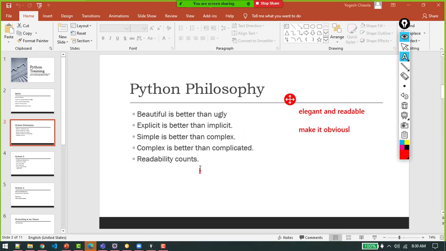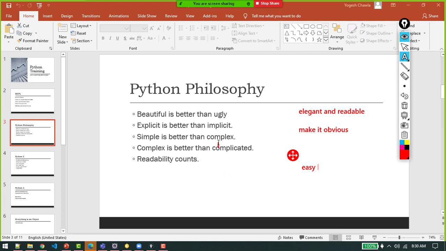Ultimately, readability counts. As a casual reader with a good understanding of the Python language, you should always be able to understand the code with a minimal amount of effort, because they have tried to create a very easy language to understand. We need to understand all the concepts, but they have tried that as a reader, if I have a good understanding of Python language, I will be able to write the code with a minimal amount of effort.